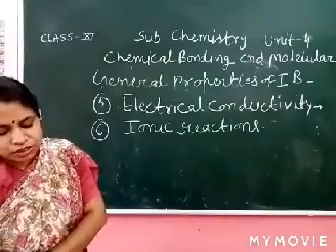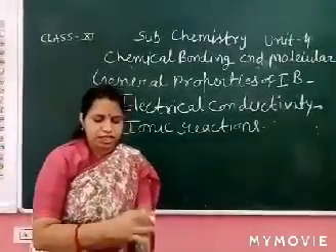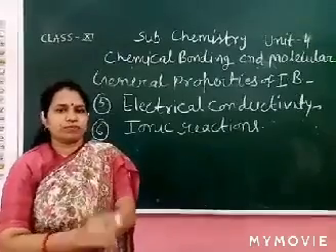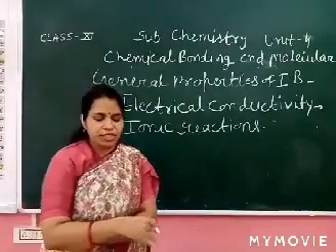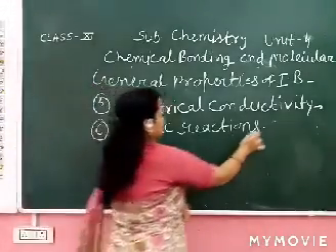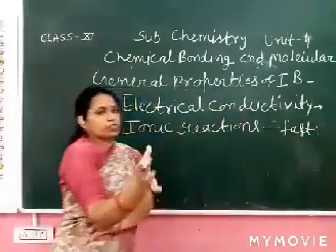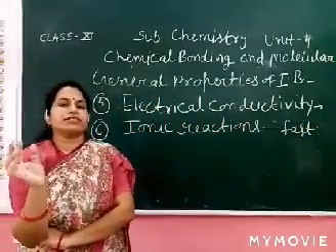Let's see. The ionic compound is split up into oppositely charged ions when dissolved in water. As the oppositely charged ions combine quickly, these reactions are fast. These reactions are fast because positive and negative react fast.